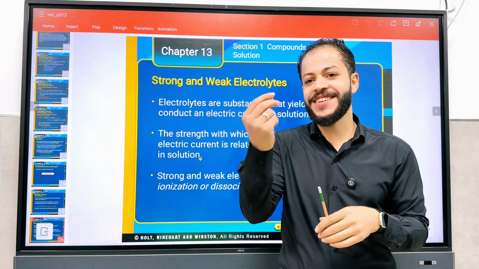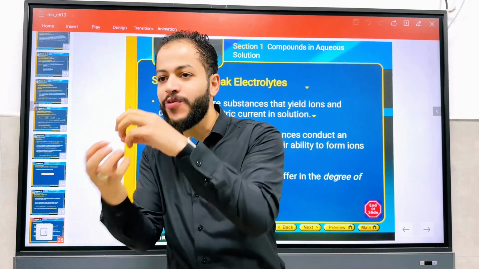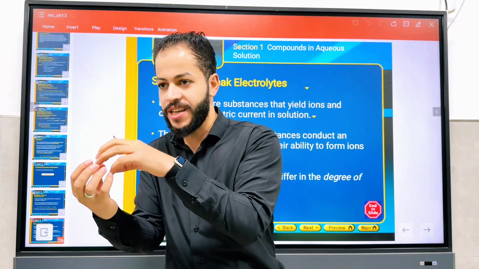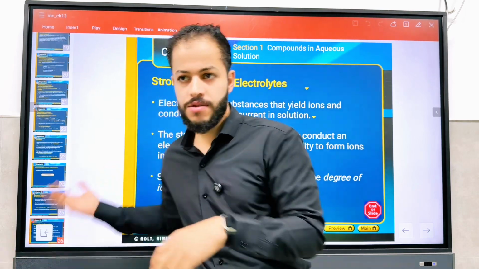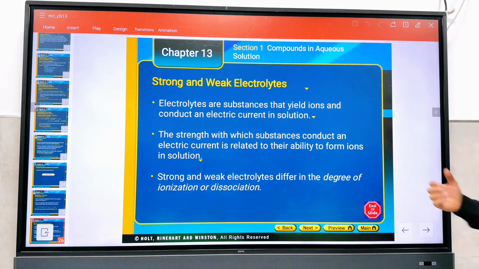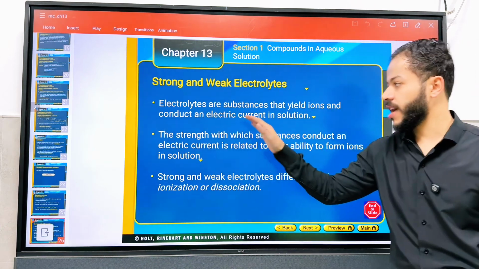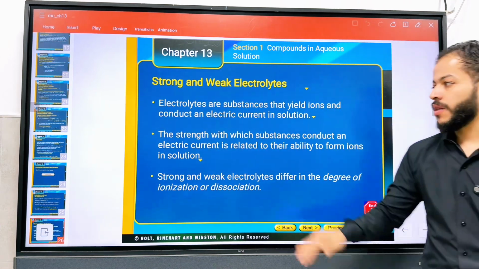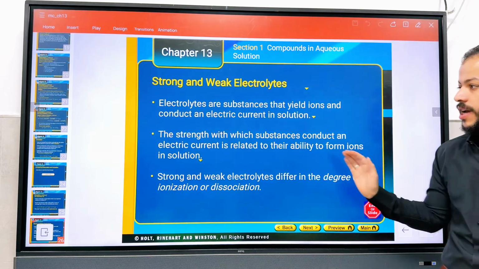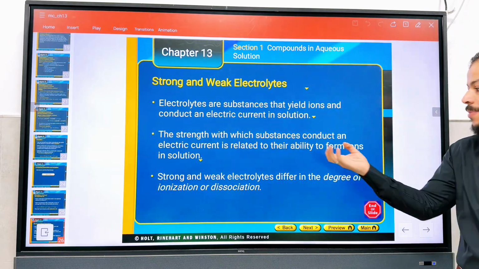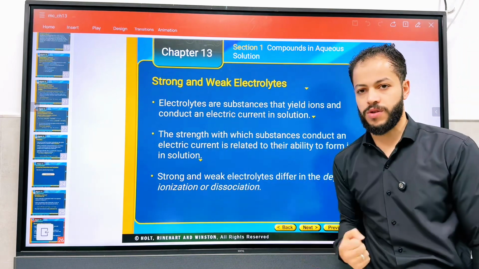Yeah, there is an ion dissolved in this drink, right? Or dissociated, right? This is the meaning of electrolyte. So electrolyte solutions, guys, are substances that yield ions and conduct an electrical current in the solution. The strength with which the substance conducts an electrical current is related to its ability to form ions in solution.